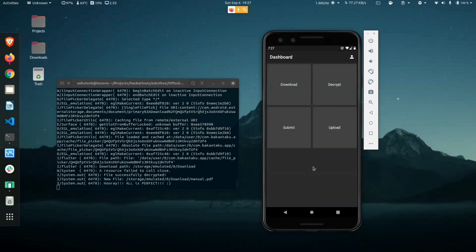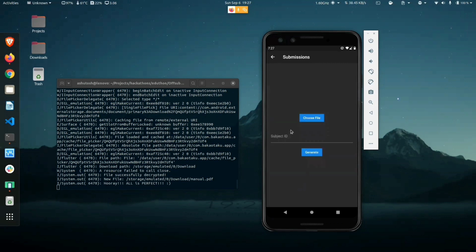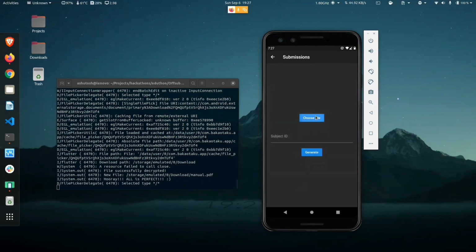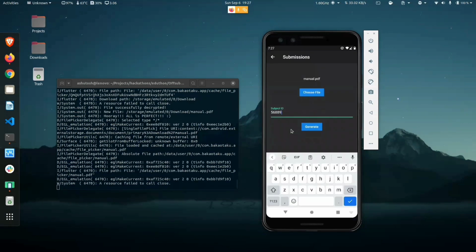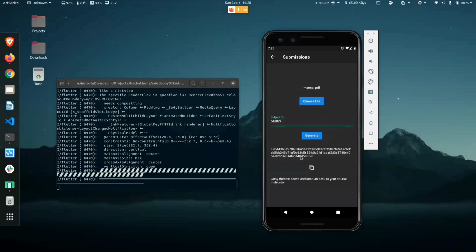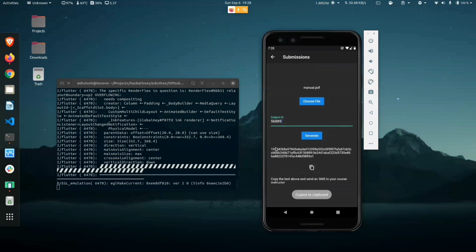now starts the attempt. For answer sheet submission, the students will submit their PDF to the app, where a SHA-256 hash of the file will be generated and an SMS to our Twilio phone number will be sent, which will store the hash on blockchain. I select the file, enter the subject ID, and generate. I get a hash. This hash is sent to the Twilio phone number.